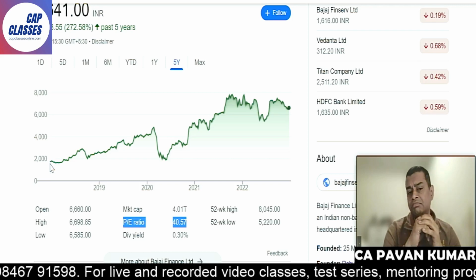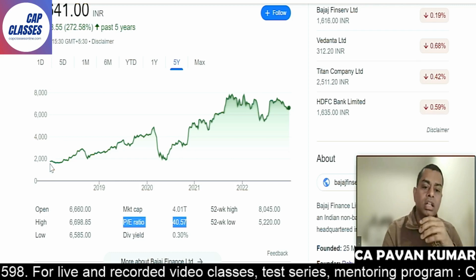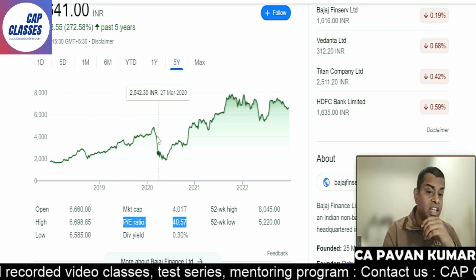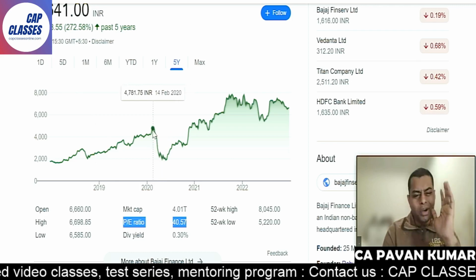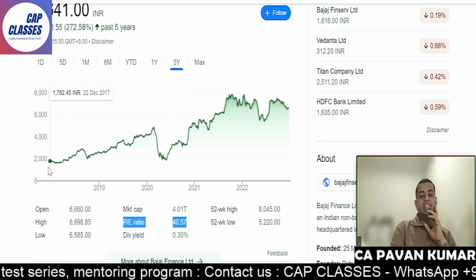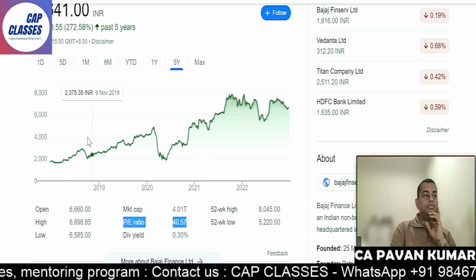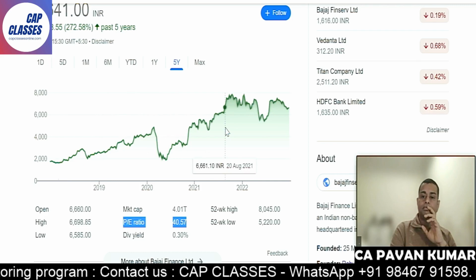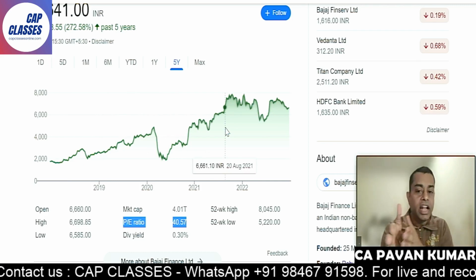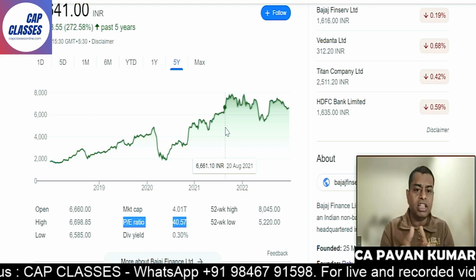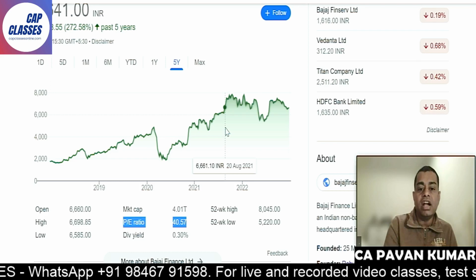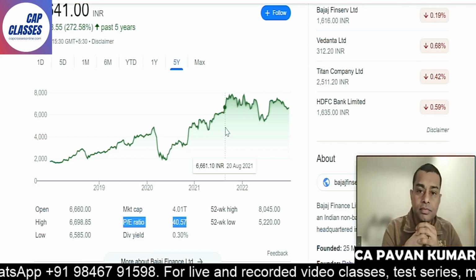Don't you think it is damn consistent? There is some fall here, but can you see any other fall? This fall could be because of so many reasons. Leave it, and see the overall curve. Historically, from 2018 till today, 3-4 years, it has already given 100% returns. So 1,700 has become 7,000, 8,000.